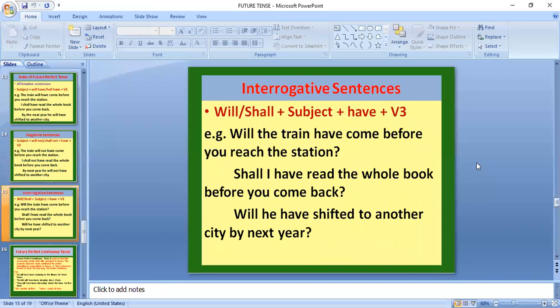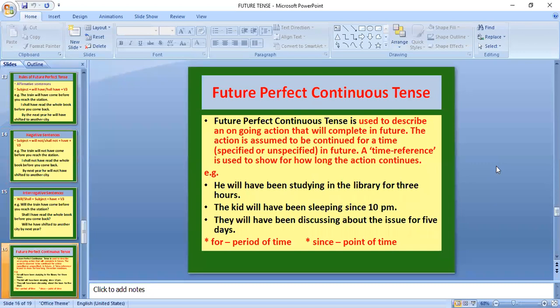Coming to the next, in the interrogative sentences, here will or shall plus subject plus have plus the third form of verb is used. Example: will the train have come before you reach the station? Here the sentence is formed as a question. Yes, we have brought will or shall to the beginning, that means before the subject.